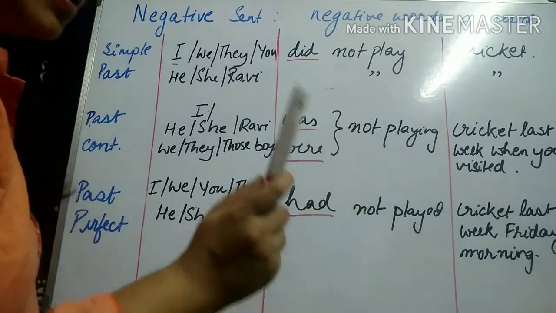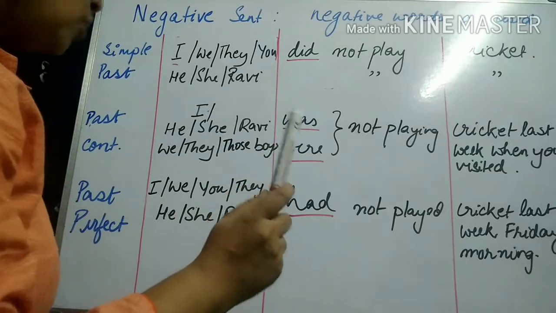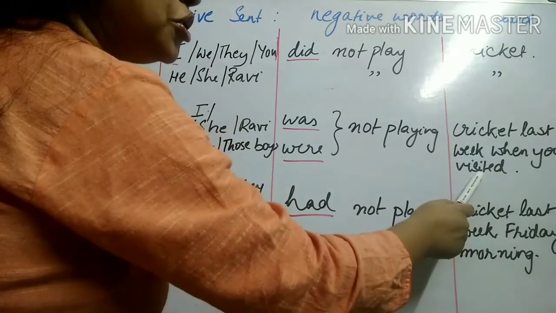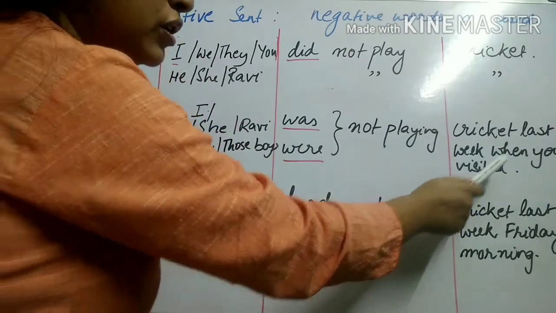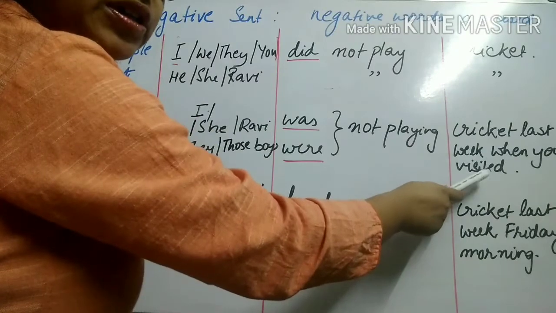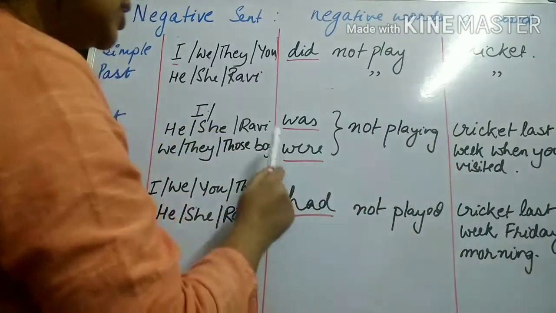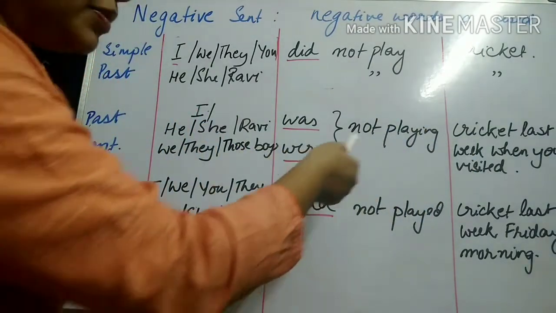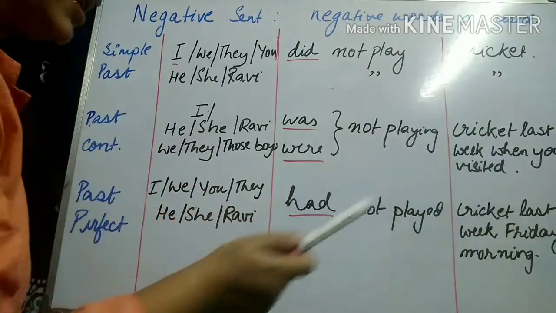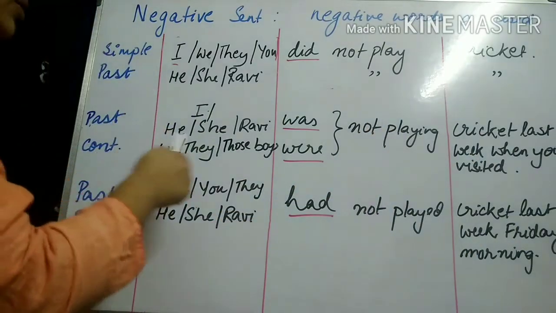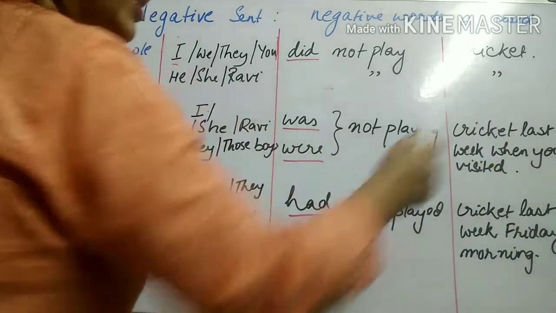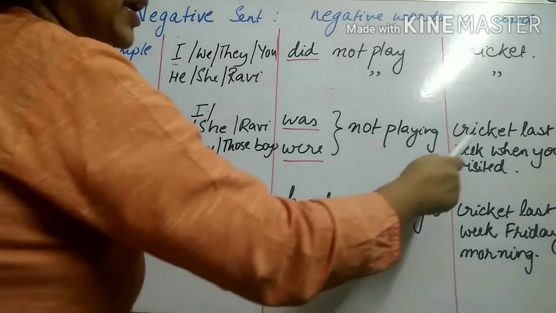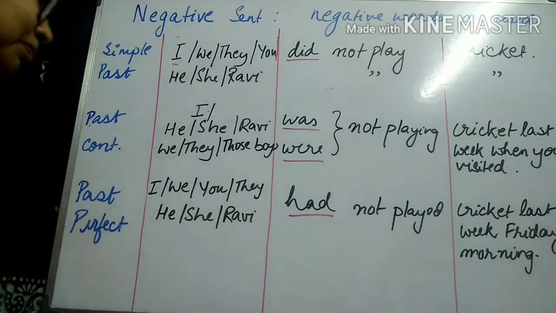If you remember, when we were discussing past continuous forms of sentences in the timeline, there was an earlier action mentioned, the reference point. So here, when you visited is the reference point. As compared to the reference point, the action of not playing was happening or not happening. The action of playing cricket was not happening. Okay, so singular subjects will take up was not playing cricket last week when you visited, and plural subjects will take up the verb were not playing cricket last week when you visited.